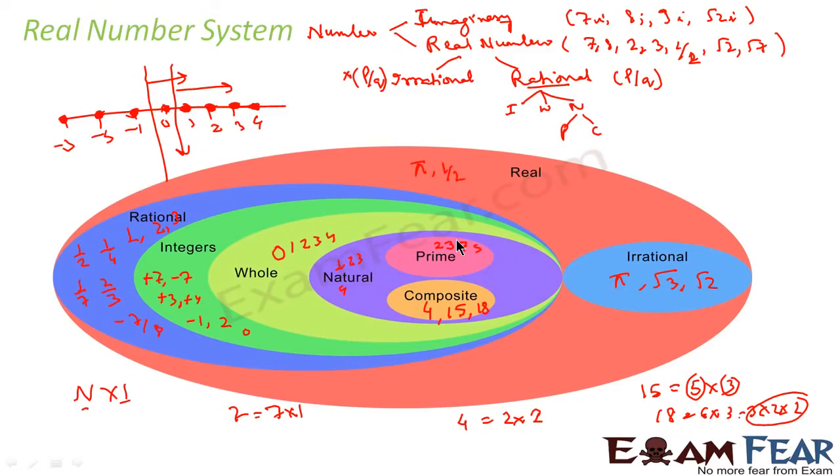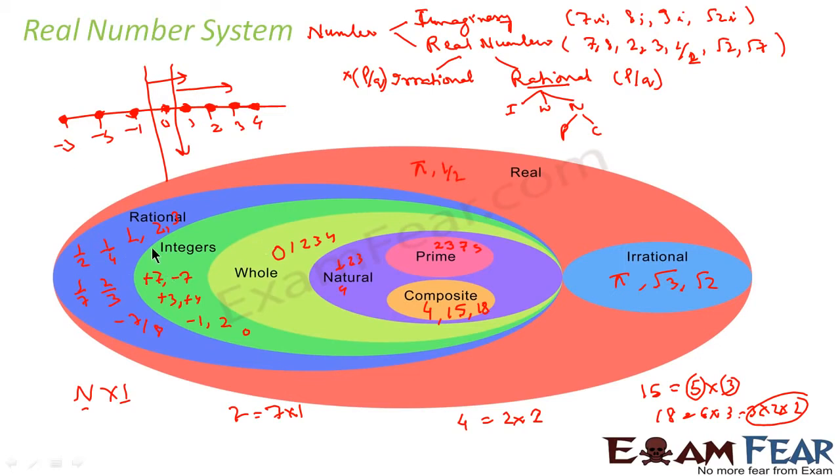Real numbers are further classified into rational numbers and irrational numbers. Rational numbers are those numbers which can be represented in p by q form. For example, 1 by 2, 1 by 4, 2 by 3, 7 by 8, where q is not equal to 0, obviously. Then, if you take a subset of rational numbers, you get integers, because integers are also rational numbers actually. Plus 7 is also a rational number. So rational number is a bigger set actually. Whatever you write here, 2, 3, 5, 7, everything is a rational number.